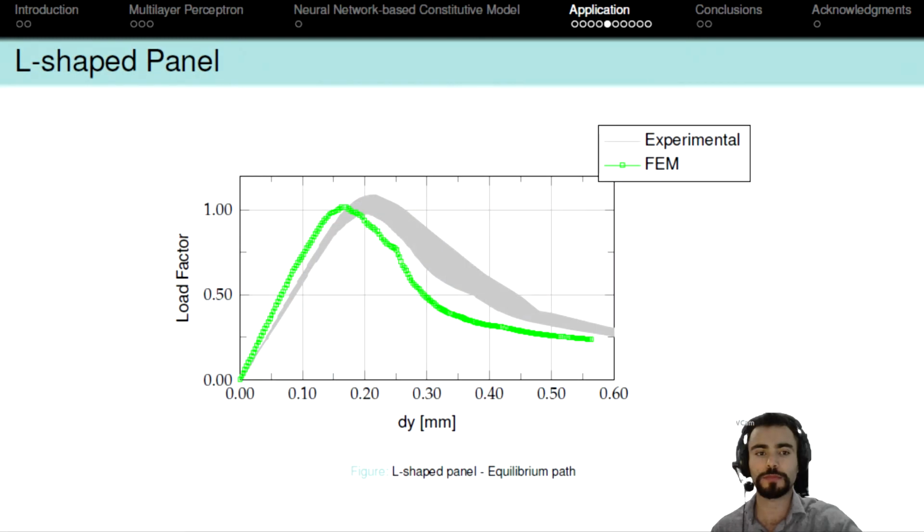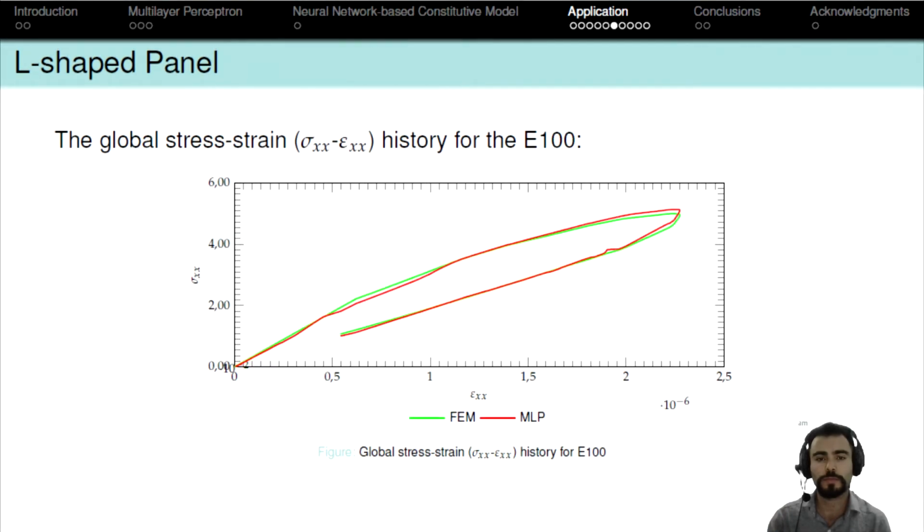The following figure shows that the equilibrium path of the monitored point was close to the experimental curve of Winkler 2004, and therefore it would be reasonable to use the results of this material's behavior in the structure as training data for our network. Therefore, the network was tested to predict the history of the integration points of the elements whose information wasn't used in the training. The figure above presents the global stress-strain history for the element 100.